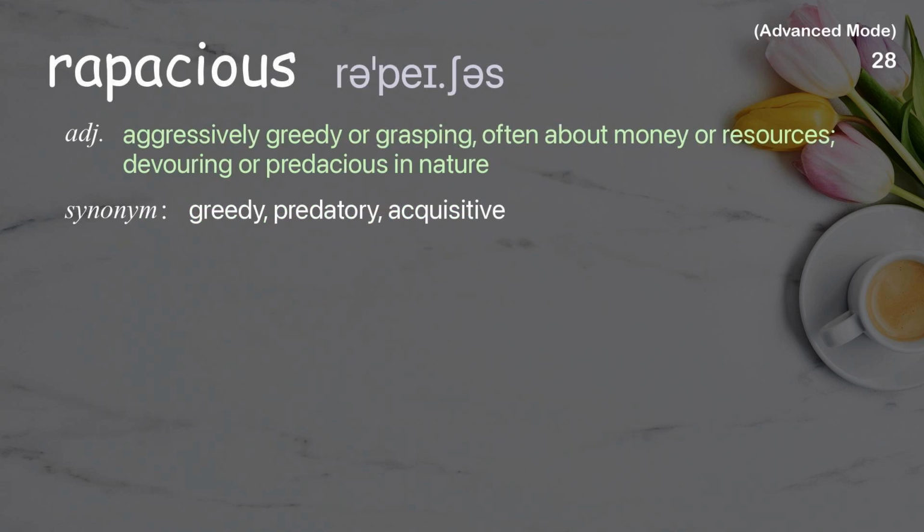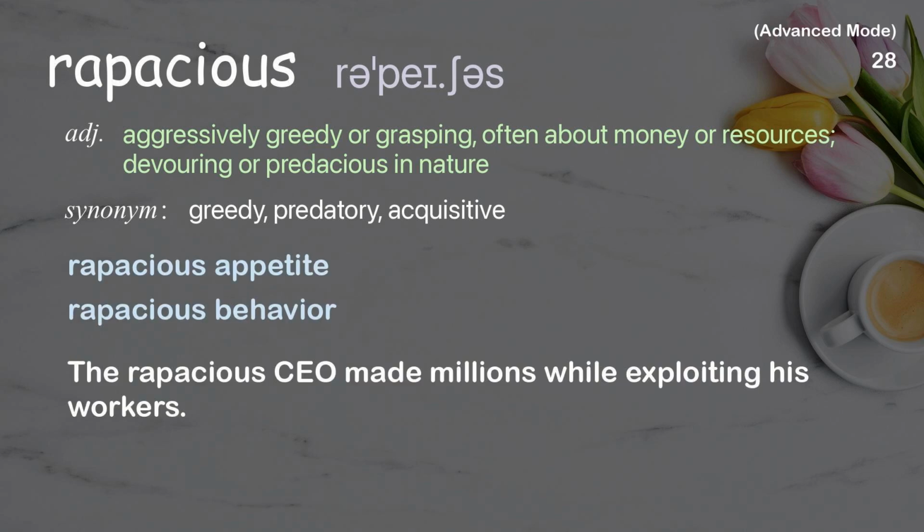Rapacious. Aggressively greedy or grasping, often about money or resources, devouring or predacious in nature. Examples: Rapacious appetite. Rapacious behavior. The rapacious CEO made millions while exploiting his workers.